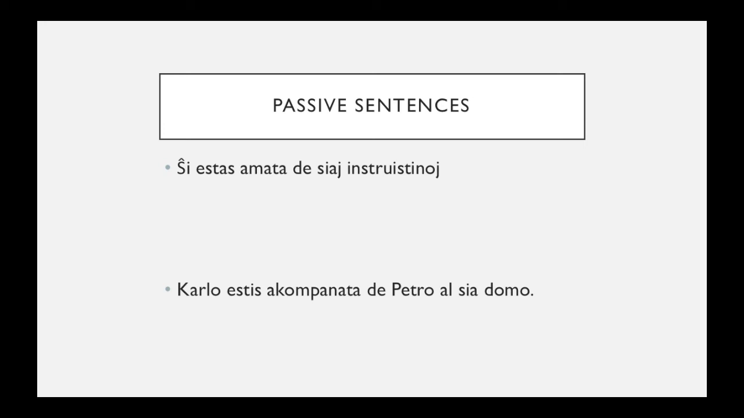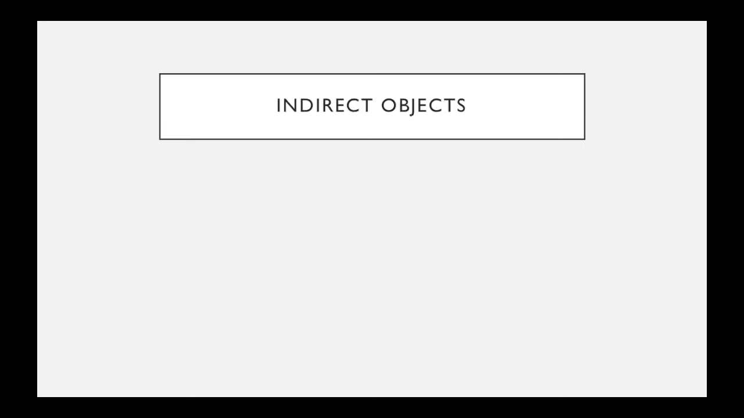If you wanted to say Carlo was accompanied by Petro to Petro's house, instead you would have to say lia domo. So that would be "Carlo estis akompanata de Petro al lia domo." So it is really important that you understand when you should use si and when you shouldn't. Here's some examples with indirect objects.